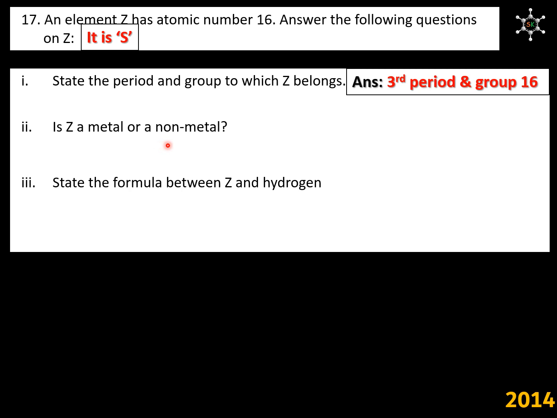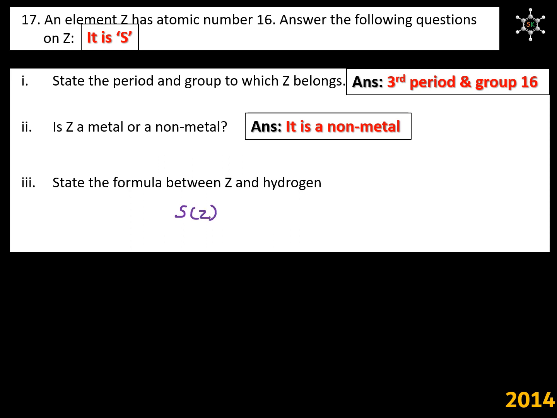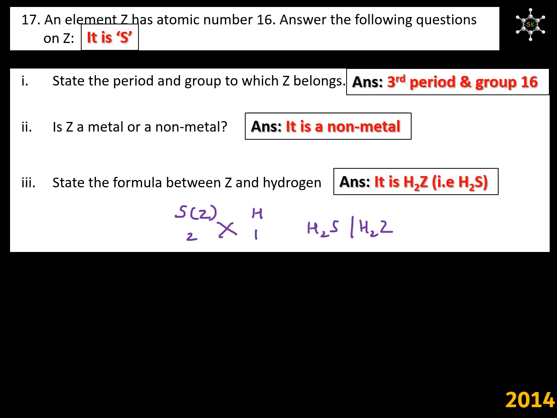Is Z a metal or non-metal? We know that sulfur is a non-metal. State the formula between Z and hydrogen. We know that sulfur or Z valency is 2 and hydrogen valency is 1. So its formula must be H2S or H2Z. Answer is the formula between Z and hydrogen is H2Z.